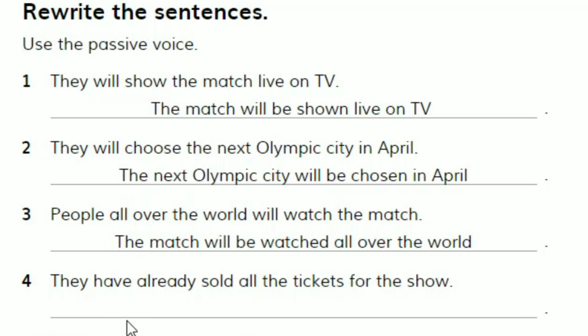We move on to the fourth sentence. They have already sold all the tickets for the show. So all the tickets for the show here is the object that becomes a subject.